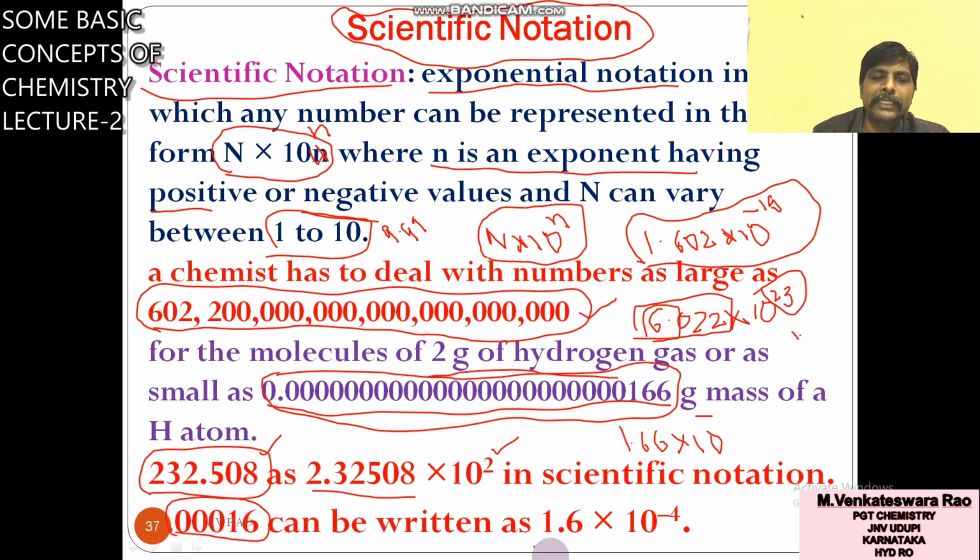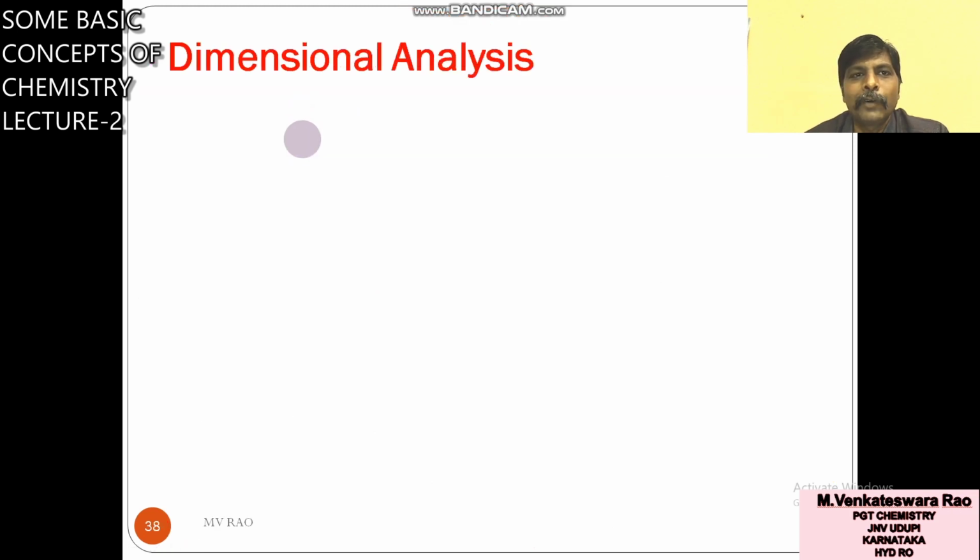0.00016, you have to write as 1.6 into 10 power minus 4. Understood this scientific notation? So exponential notation or scientific notation: any numbers, any values in chemistry, you have to convert in this form, capital N into 10 power small n. This small n may be positive or negative. This is about scientific notation.